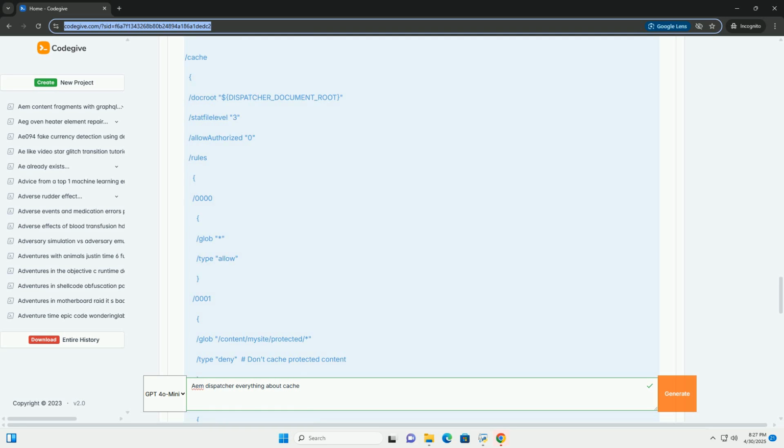Common values are ignore errors, or return an error to the AEM publish instance.